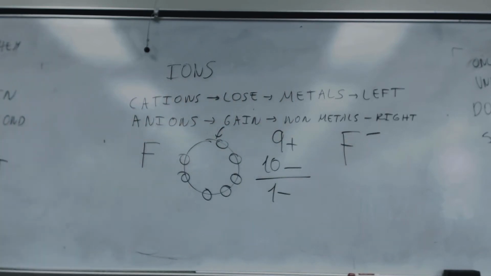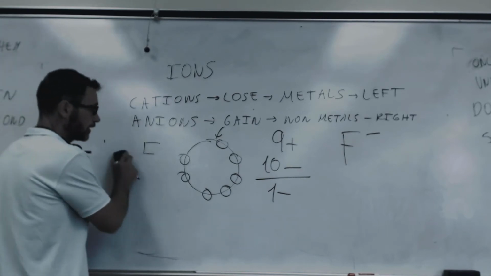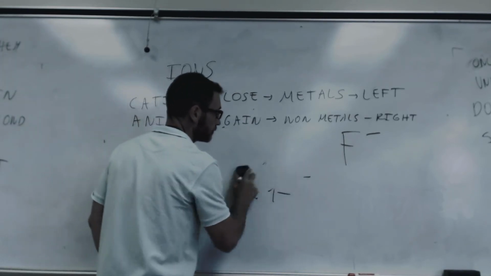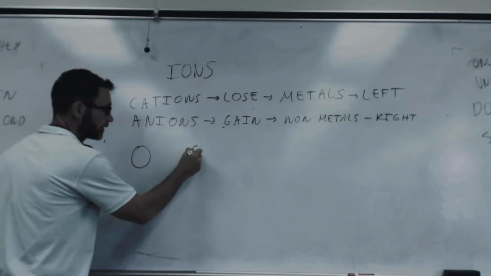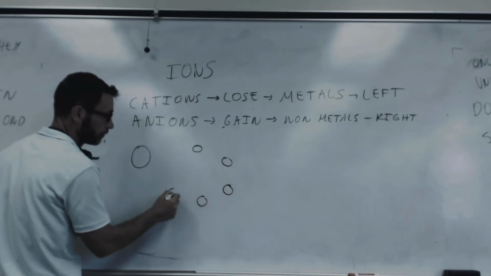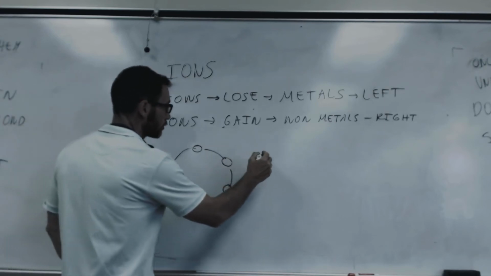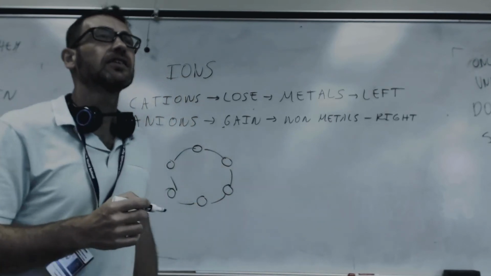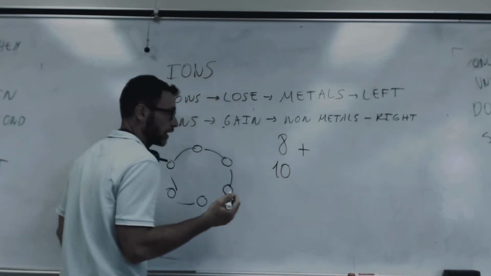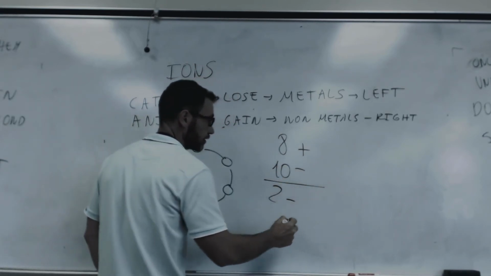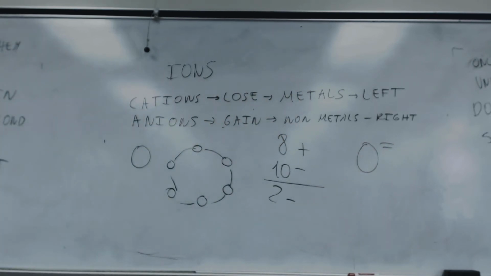Okay? And for oxygen, which do you think it is? For oxygen, oxygen has 6 electrons in the last level. So he tends to gain 2 electrons. Okay? So oxygen is 8 protons, 10 electrons, because he gains 2, so the charge is 2 negative. Oxygen, 2-. It's that easy, okay? You only have to look.